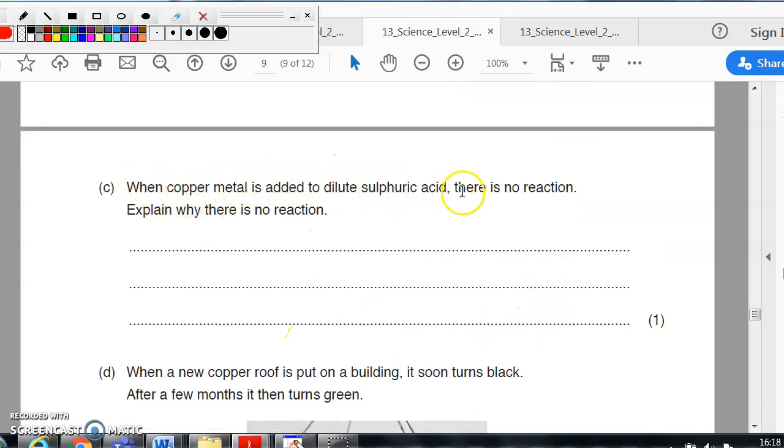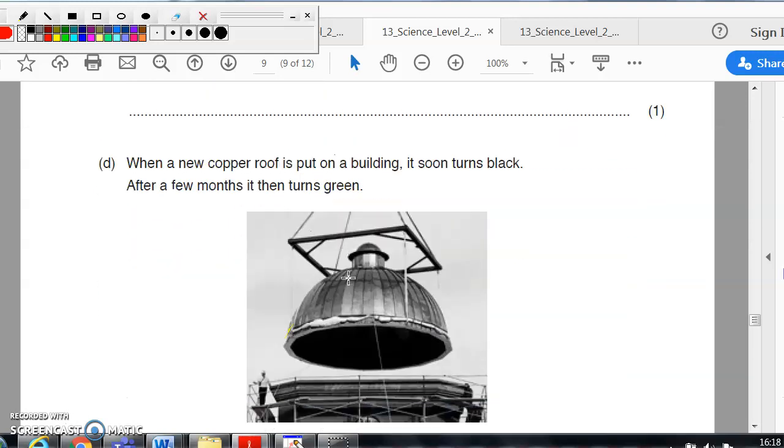Copper added to dilute sulfuric acid, there's no reaction. Well, as we know, copper is a very unreactive metal, so it's going to be a very slow reaction. If we put something like magnesium in there, as you know from your own experience, it fizzes, doesn't it? Rapidly. It's a more reactive metal.